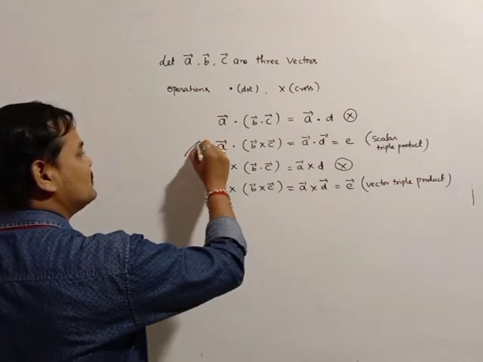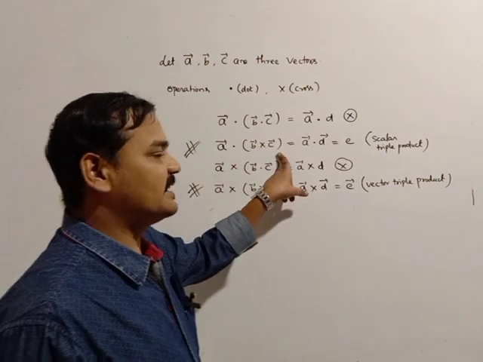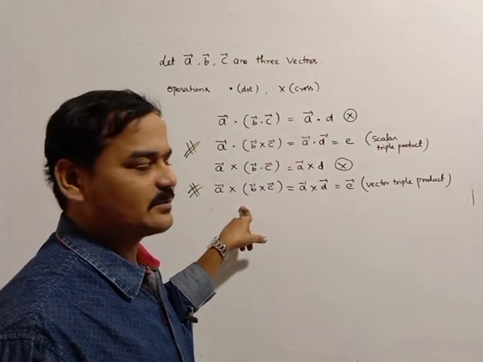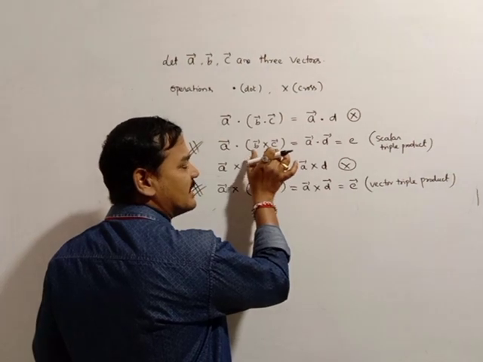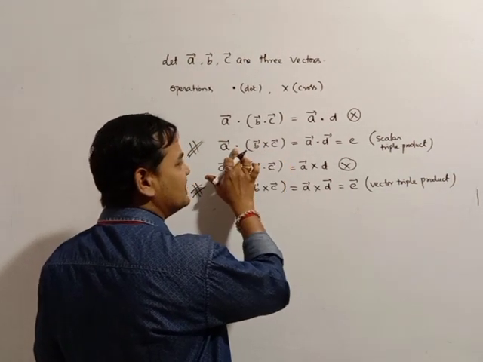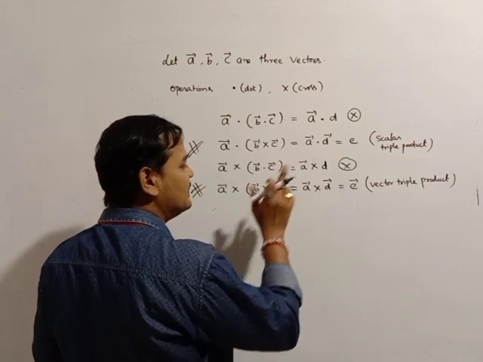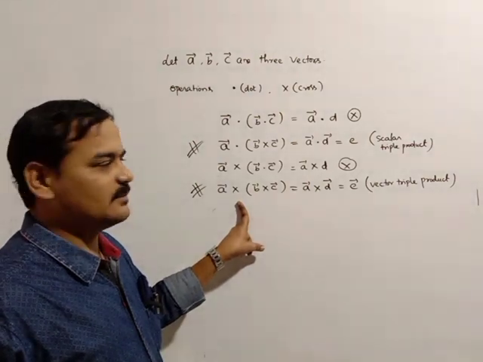So there are two chances. This is the scalar triple product and this is the vector triple product. You must remember that inside the bracket we always take the cross product. If inside is cross product and outside is dot, it is the scalar triple product. If inside is cross and outside is also cross, it is the vector triple product.